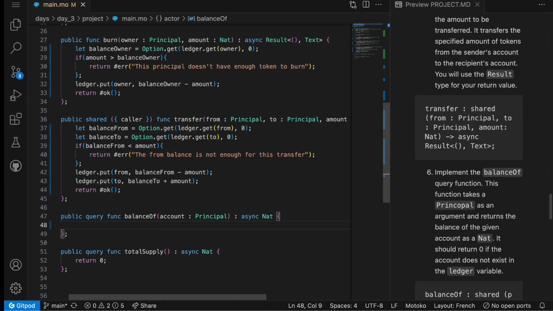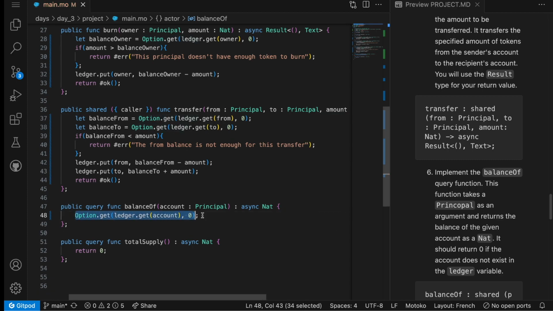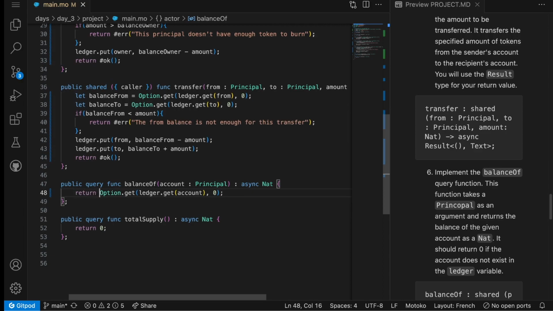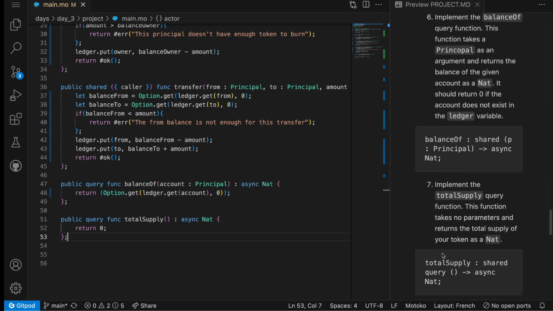So essentially this is the trick that we already have done, Option.get ledger.get account and 0. This Option.get method is really useful here. We can return that, of course. Finally, the total supply. This function takes no parameter and returns the total supply of your token as a Nat.